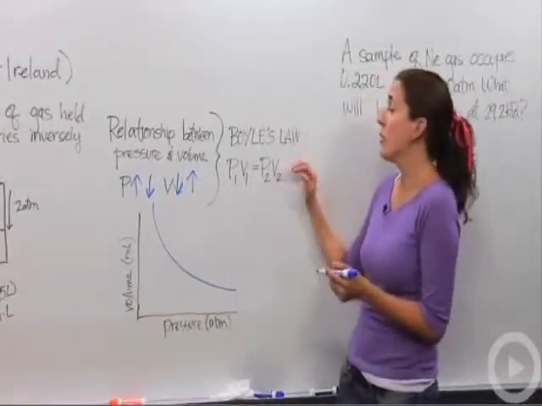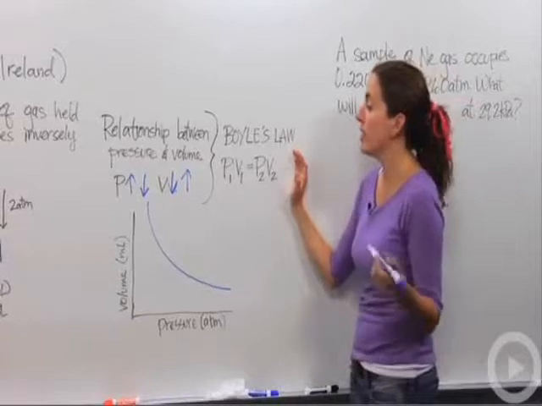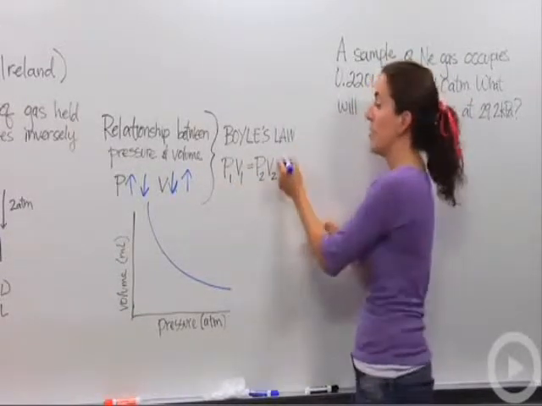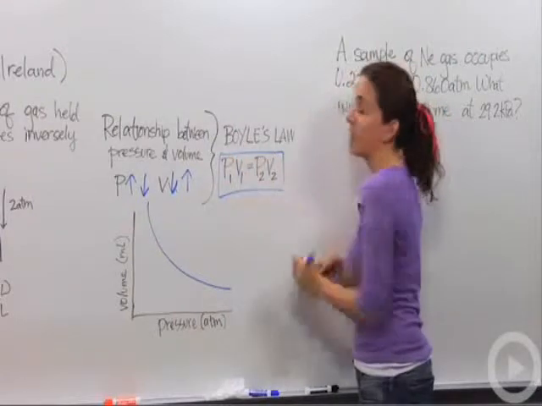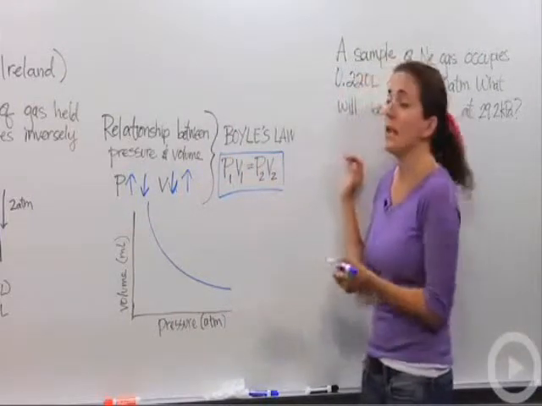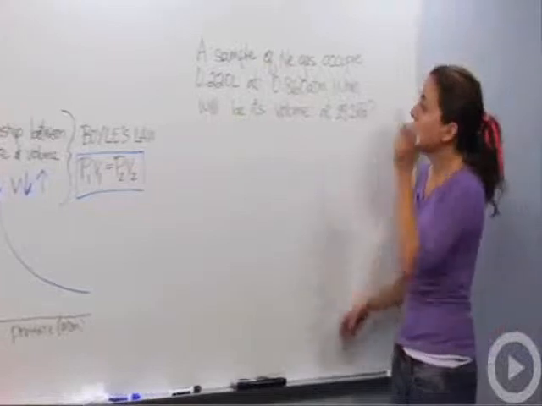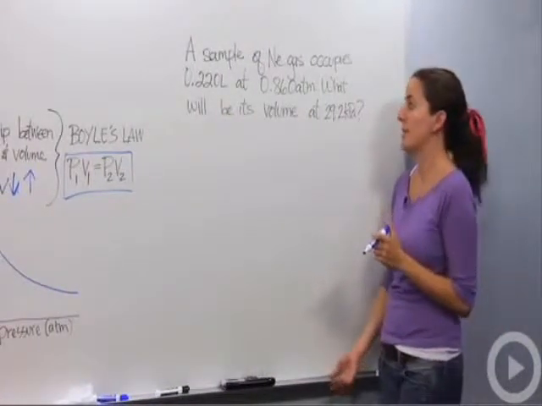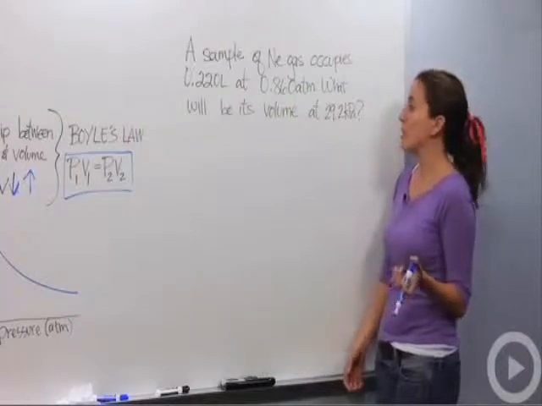All right, if we were to mathematically look at Boyle's Law, we must reiterate the fact that pressure 1 times volume 1 equals pressure 2 times volume 2, as we demonstrated earlier. That's our mathematical relationship. Okay, so let's actually put this into practice. Let's say we have a sample of neon gas that occupies 0.22 liters at 0.86 atmospheres. What will be its new volume at 29.2 kilopascals?